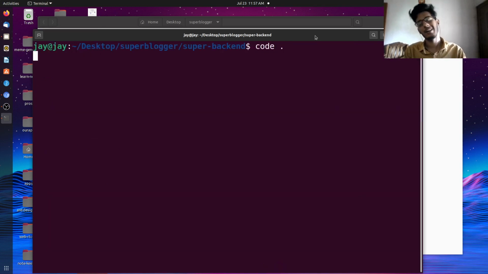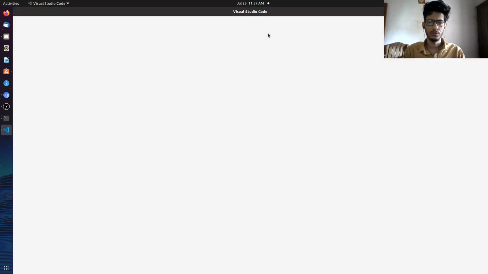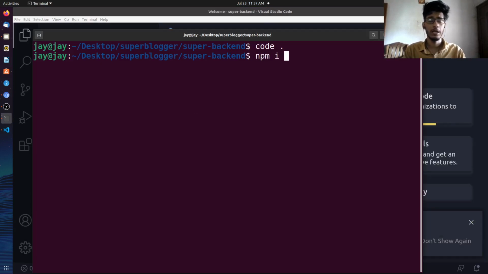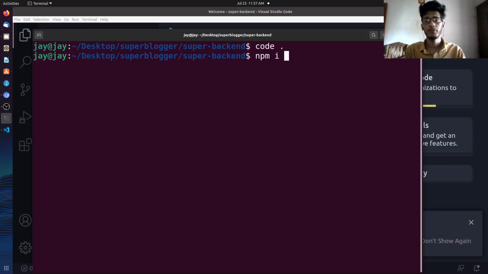Now I have opened Visual Studio Code. Basically, we need a few more packages. The first package is something called a development